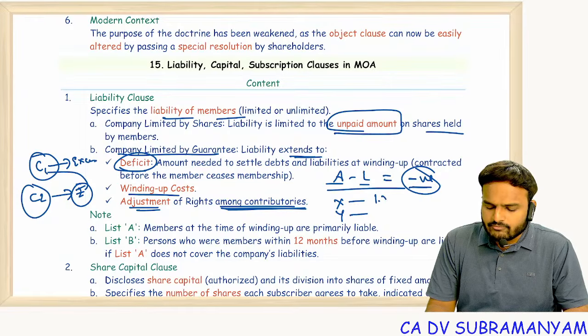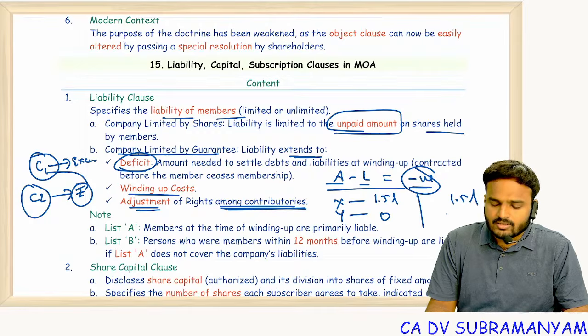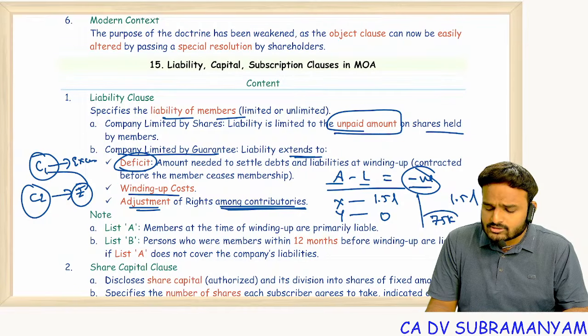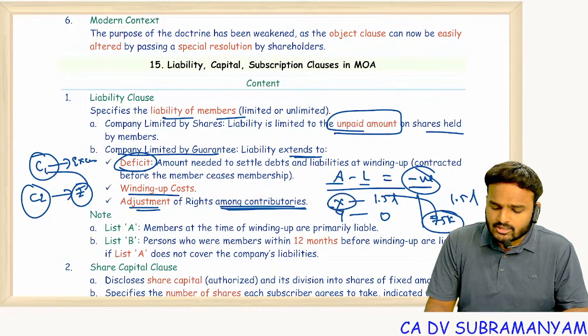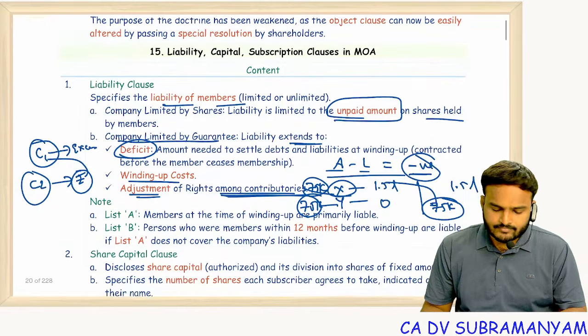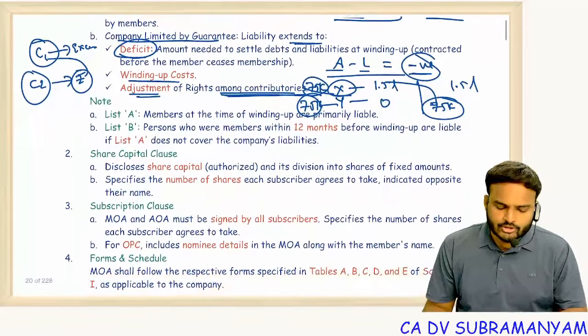X contributed 1.5 lakh, Y contributed 0, total loss 1.5 lakh. Now imagine both X and Y had equal liability. Now Y should bring 75,000, which will be paid to X, so that X will suffer a loss of 75,000, and Y will suffer a loss of 75,000. So, adjustment of rights among the contributories.